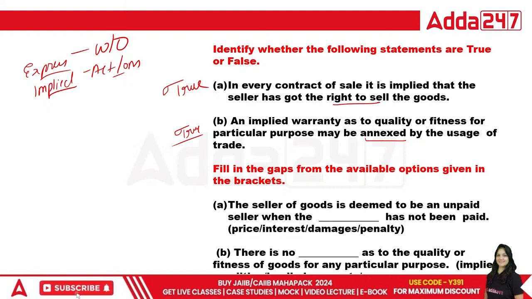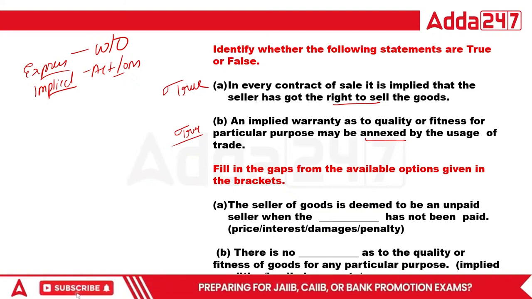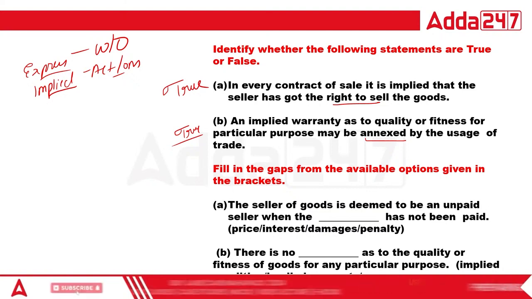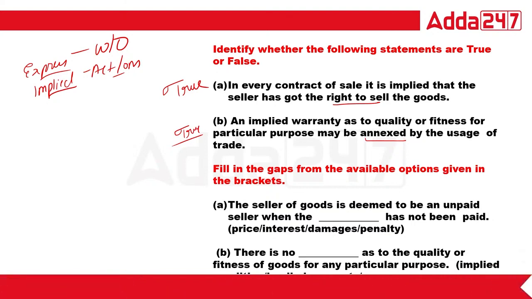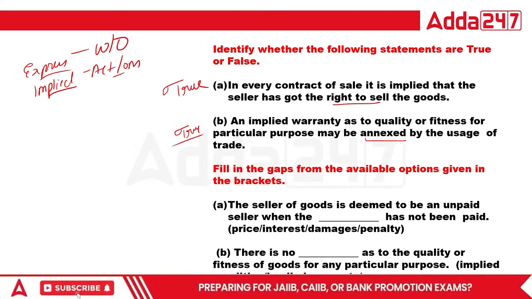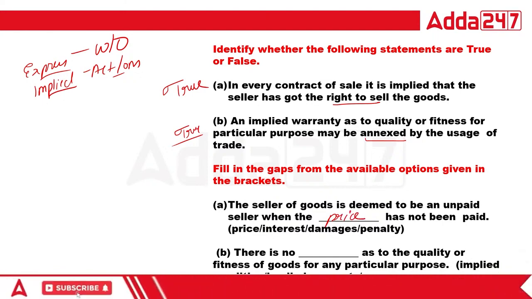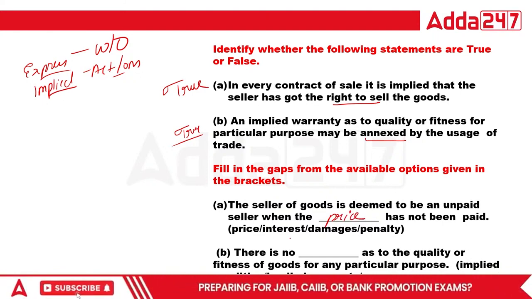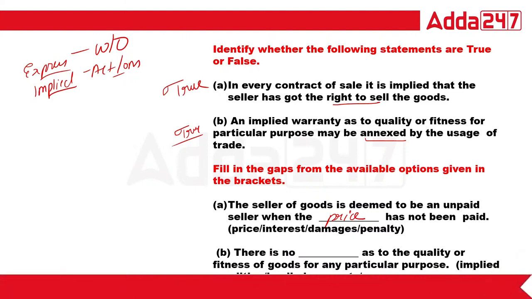Seller of goods is deemed to be an unpaid seller when the dash has not been paid. What is the right answer? The seller of goods is deemed to be unpaid when the price has not been paid. Okay, so this is the right answer. Next, there is no dash as to the quality and fitness of the goods for any particular purpose. So there is no what?